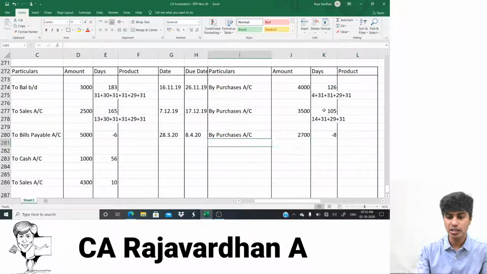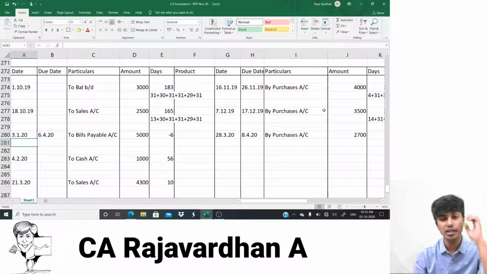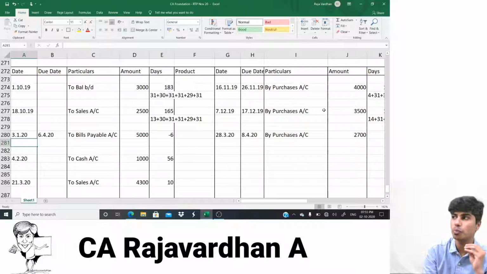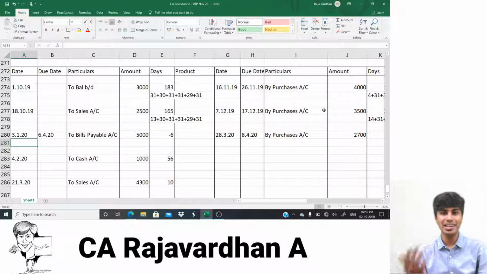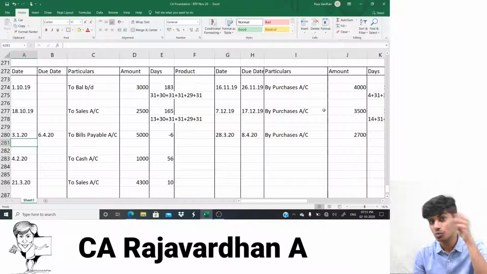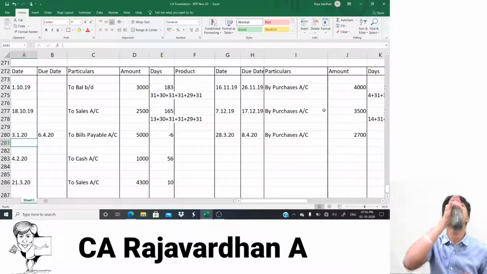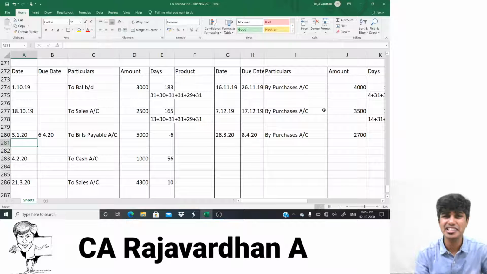Now, why do we compute interest? Because if I buy today, I would have to pay today. If I don't pay today and pay tomorrow, I'm delaying it by one day, so I would have to pay interest. Understood? If I buy some goods today, I would have to pay money today. If I pay late, I'm paying one day late. For that one day, I need to compensate by paying interest. So that one day is tomorrow. It is not today's interest. It is tomorrow's interest. If I pay today, I need not pay interest, because I'm paying tomorrow's interest. You get that? On the date of payment, interest will be charged. On the date of transaction, interest is not charged.